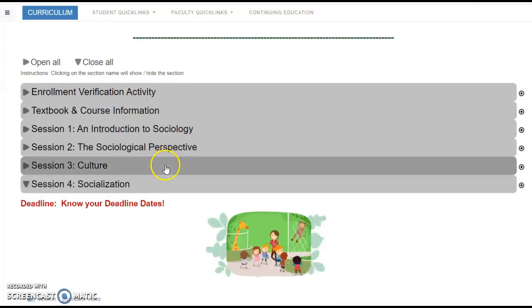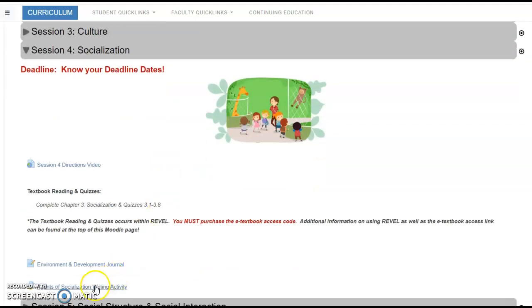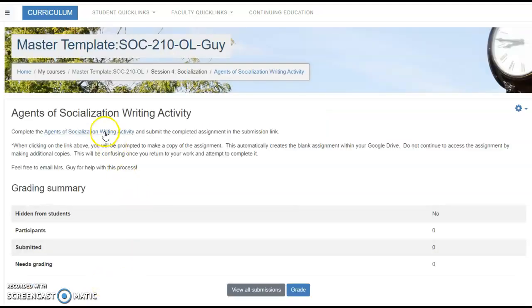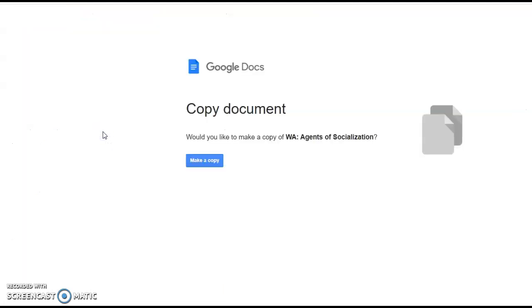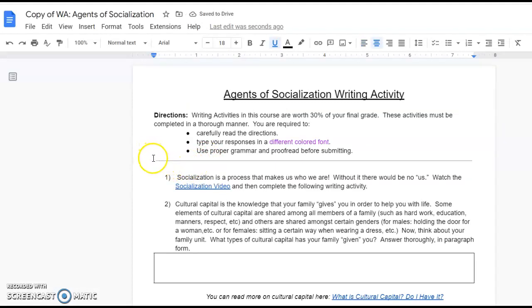The final item that you will complete for Session 4 is the Agents of Socialization writing activity. By now, hopefully, you are very familiar with how these documents work. Once you click on the link, you'll be prompted to a page that will have a few more directions for you and a link to the assignment. Once you click on the assignment link, you'll be told to make a copy in order to see the assignment. This now has created a copy for you to edit, and this copy is being held in your Google Drive.